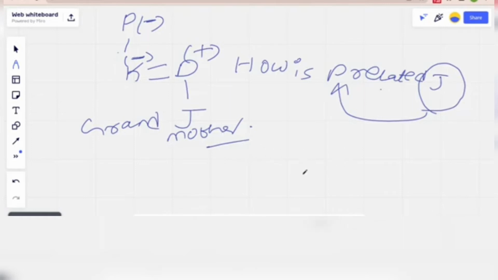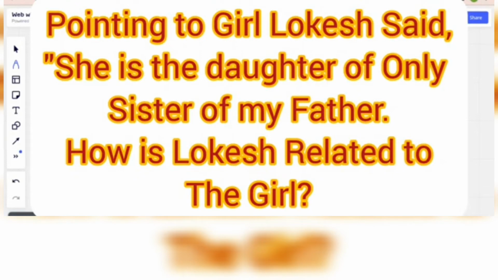Okay, so there is another model also. I'm just reading the question for you, and you can answer it yourself. There is a question like: pointing to a girl, Lokesh said, "She is the daughter of the only sister of my father." How is Lokesh related to the girl?